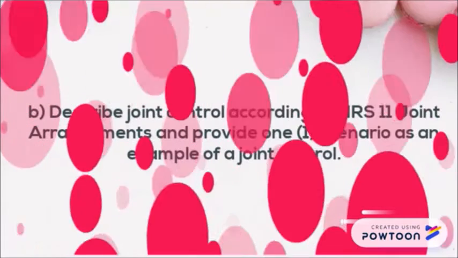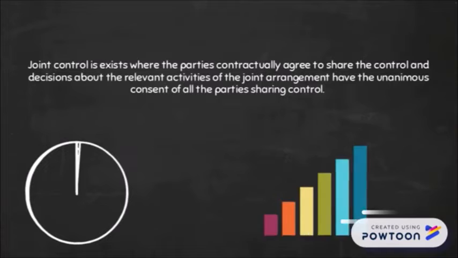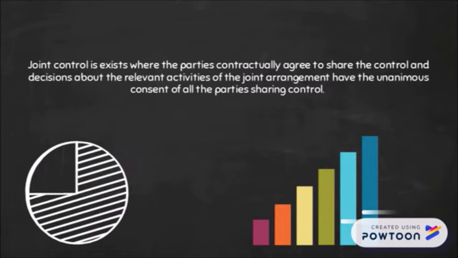B. Describe joint control according to MFRS 11 Joint Arrangements and provide one scenario as an example of joint control. Joint control exists where the parties contractually agree to share control, and decisions about the relevant activities of the joint arrangement require the unanimous consent of all the parties sharing control.